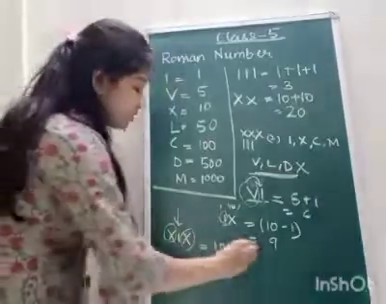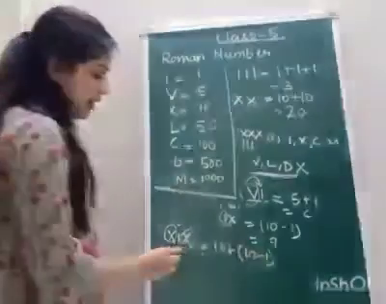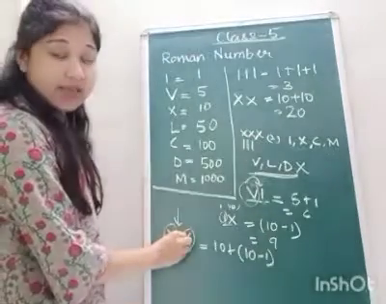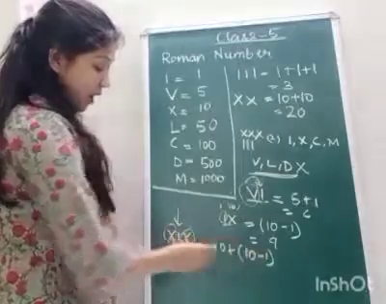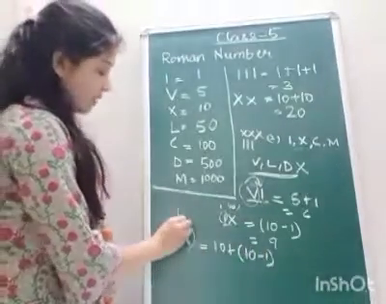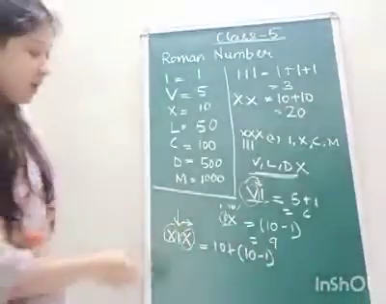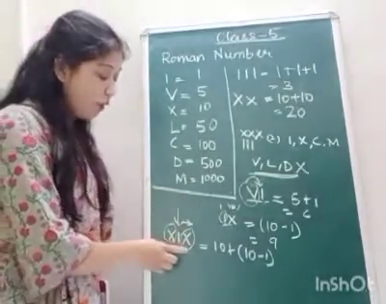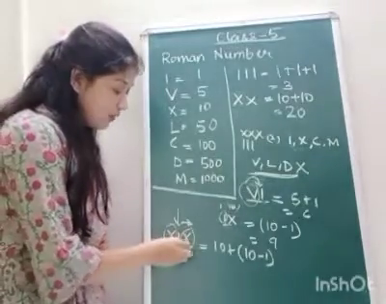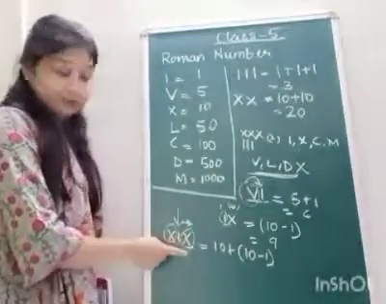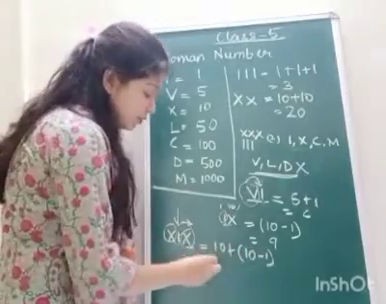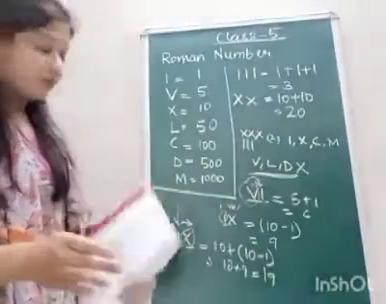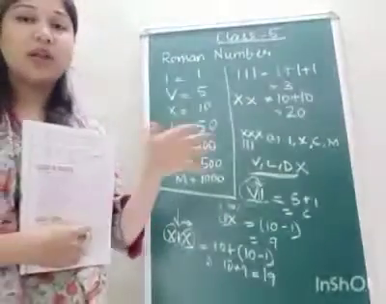Now you have to subtract the smaller value from the greater value. The value of I is 1 and the value of X is 10. So you have to subtract 1 from the higher value on its right. Always subtract the smaller value from the greater value on its right. 10 minus 1, so the value is 10 plus 9. That means 19. So these are the 5 rules which you have to follow while doing Roman numbers.